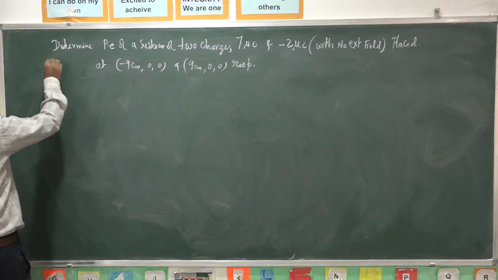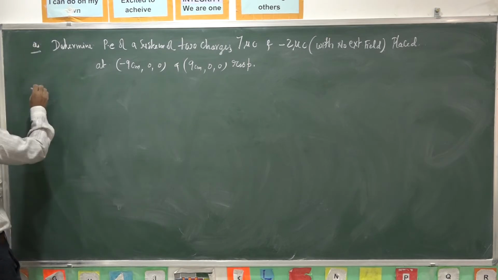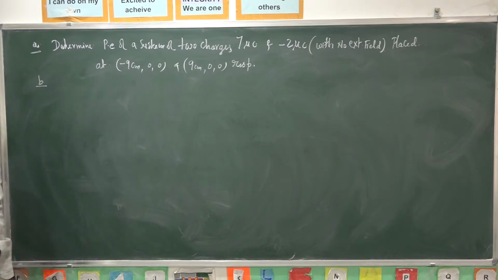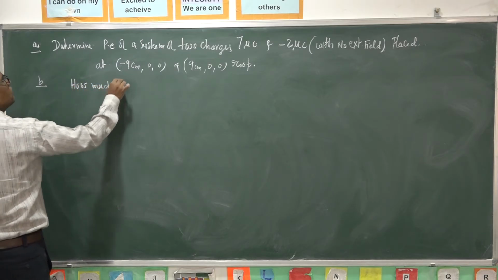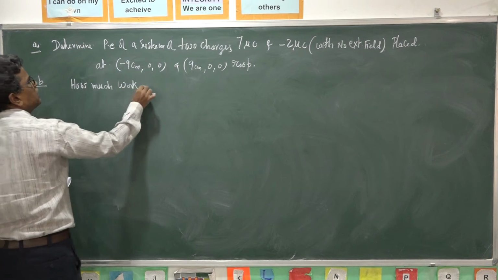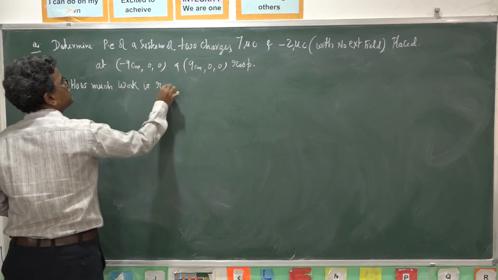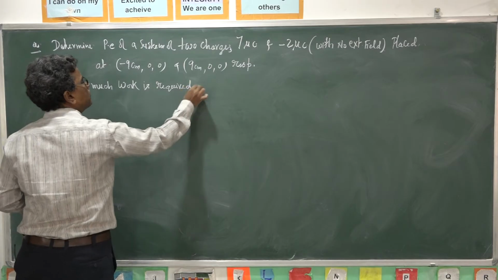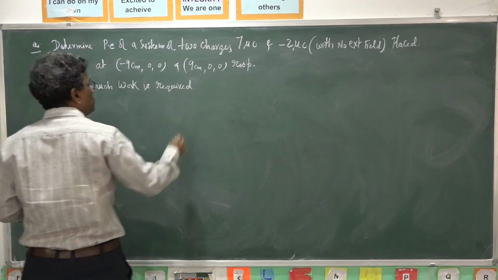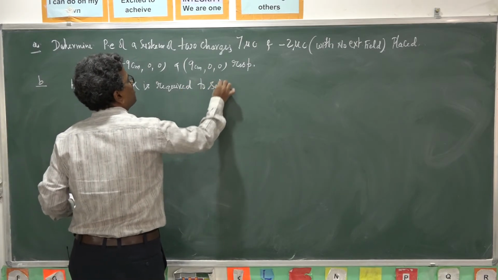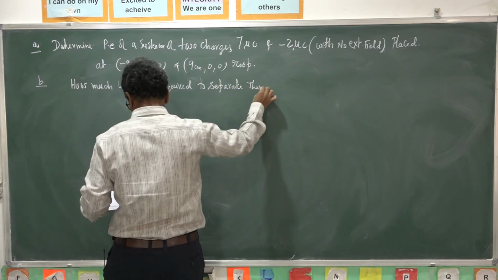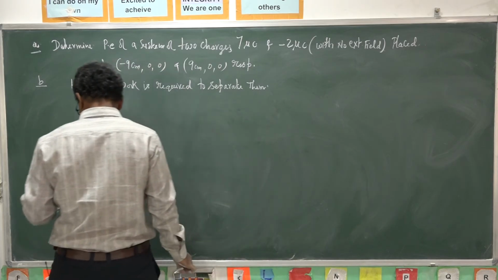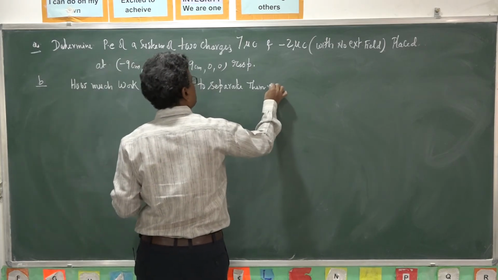So this is problem number 1, part A. Part B: how much work is required to separate them, the charges, away, in brackets to infinity? Away means infinity.